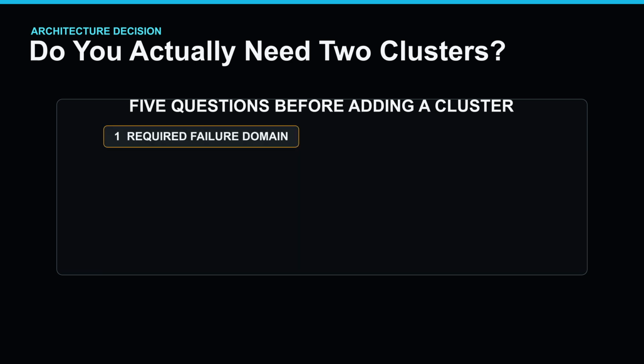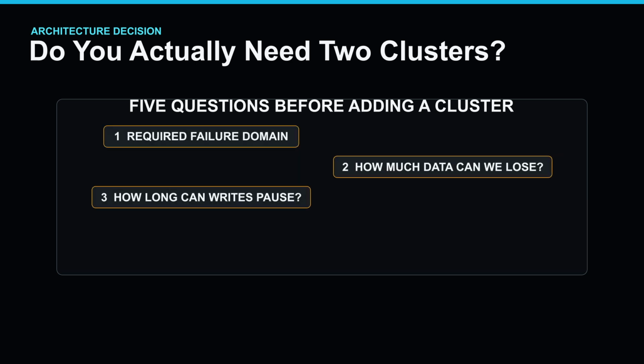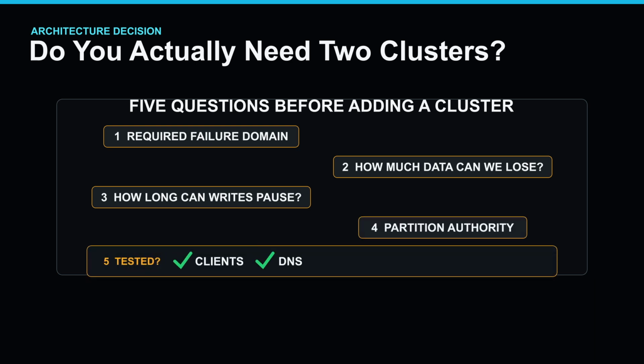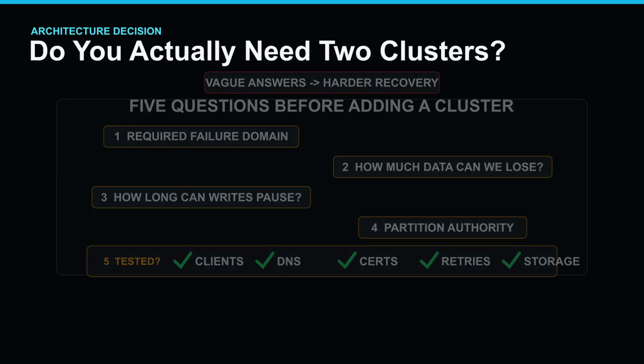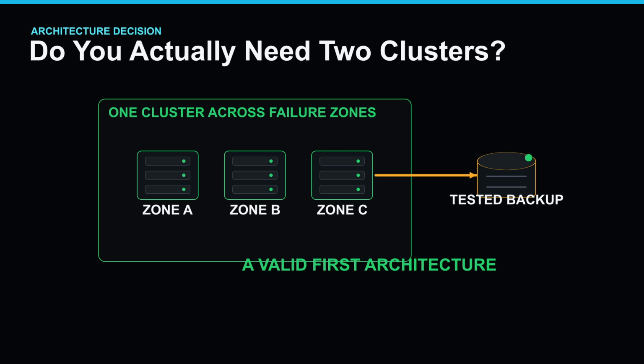Which exact failure must we survive? How much data can we lose? How long can writes pause? Which side owns the database during a partition? And have we tested that failure with real clients, DNS, certificates, retries, and storage recovery? If those answers are vague, adding another cluster can make the system harder to recover, not easier. A single cluster spread across failure zones, plus strong backups and a practiced restore is often the better first step.